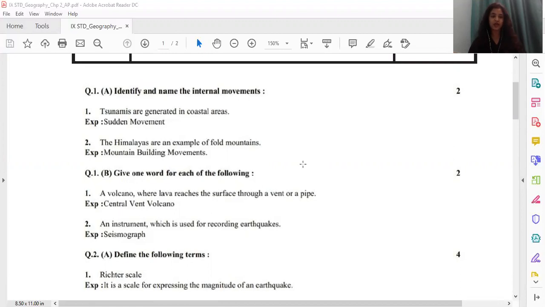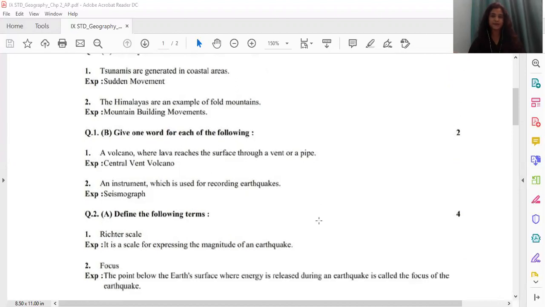The first one, a volcano where lava reaches the surface through a vent or a pipe. Again, you all will write the full sentence, and on the next line, you all will write the answer, that is central vent volcano. The second one, an instrument which is used for recording earthquakes. Again, full sentence, and on the next line, you all will write the answer, that is seismograph. So 1 mark each over here.